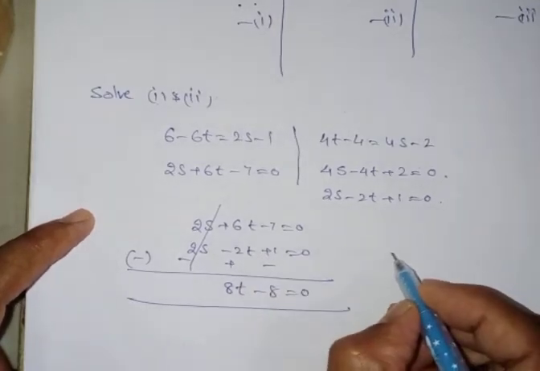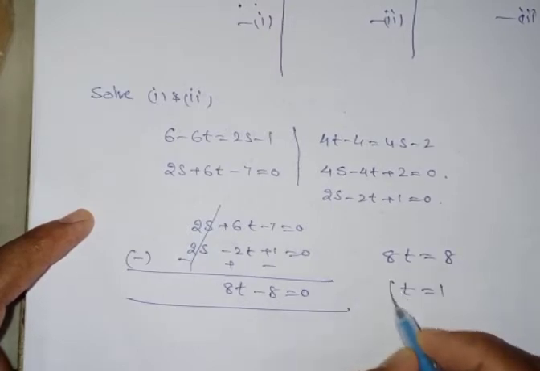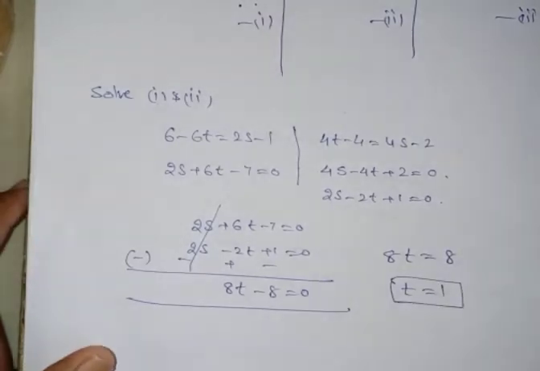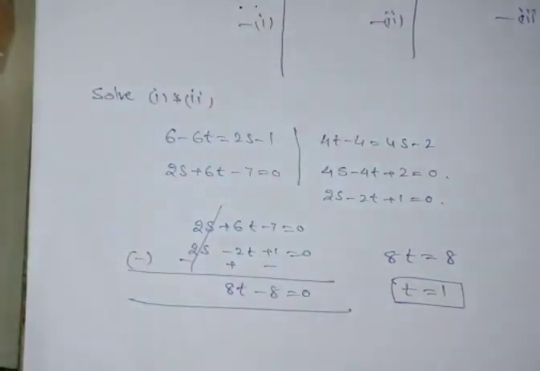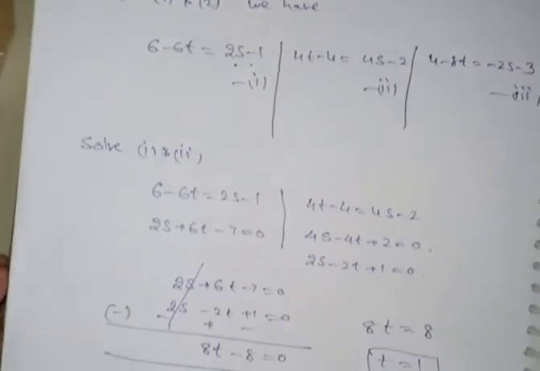Therefore 8t is equal to 8, or t is equal to 1 only. You got here t is equal to 1. You can substitute in equation number 1, you get the intersection point.